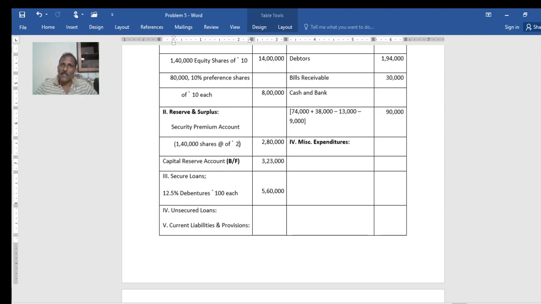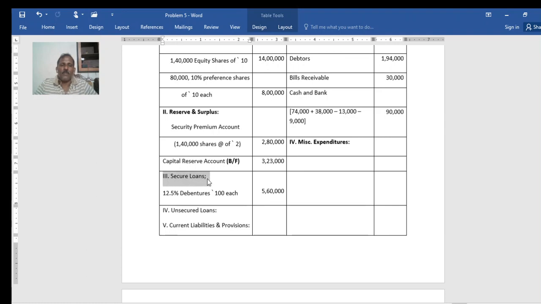When you pass entry number 3 in the books of the transferring company, that's AB Limited, you will understand. But students, I will give one clue. Write and enter all other figures correctly, then take the difference. If the difference on the liability side, it is the capital reserve, and if the difference on the asset side, it is goodwill. Then secured loans, all debentures.